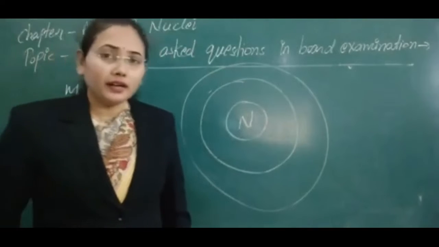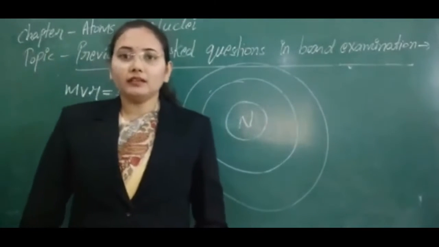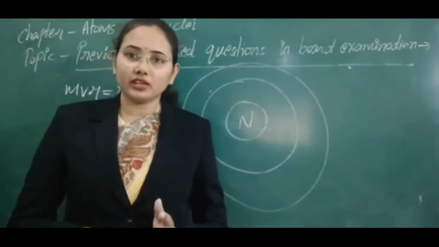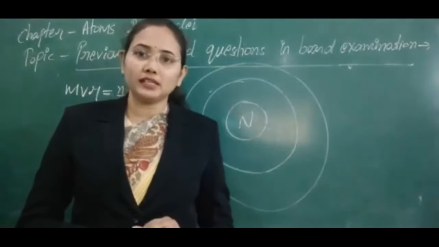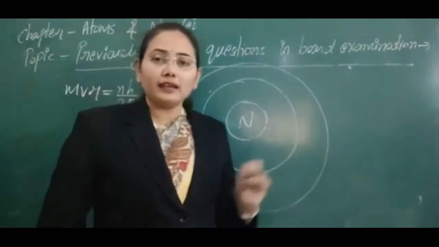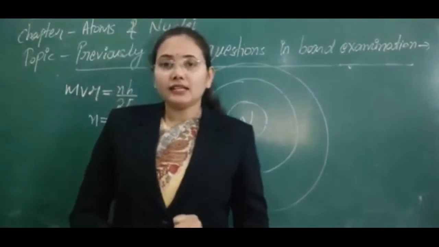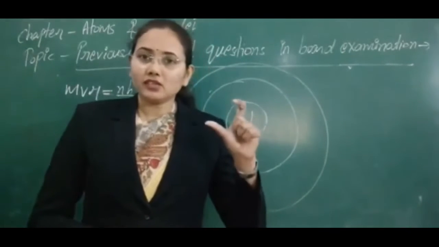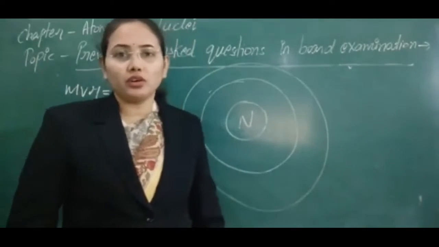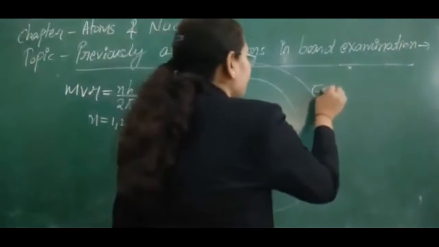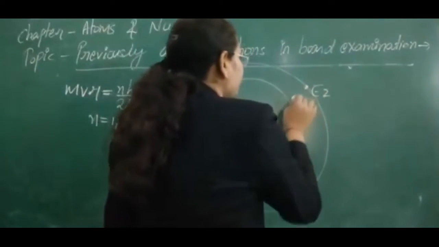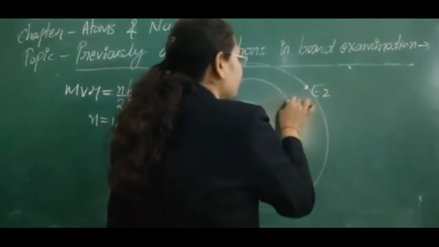Clear? The third postulate of Bohr is that whenever an electron makes a transition from a higher to a lower energy state, the energy radiated is equal to the difference of the energies of these two circular orbits. Suppose the energy of this circular orbit is E2 and the energy of this circular orbit is E1.